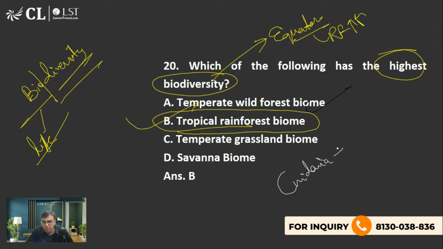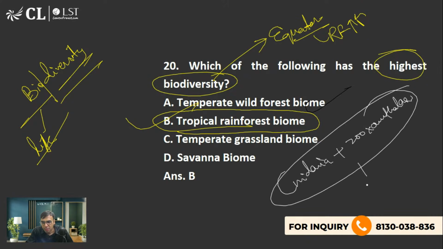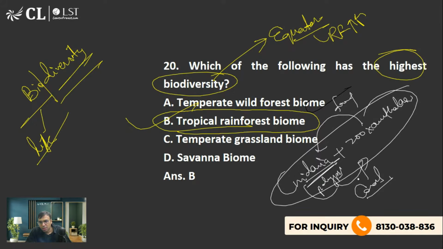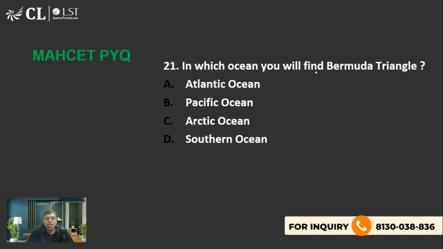They are in symbiosis with zooxanthellae, एक तरह का फाइटोप्लैंक्टन होता है ना. So this zooxanthellae provide food, and Cnidaria, this is from Cnidaria group. What we call it as polyps, है ना, polyps होता है. They provide skeleton, है ना. They are in symbiosis. Next is, in which ocean you will find Bermuda Triangle?